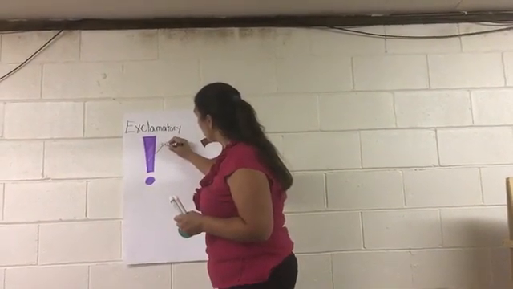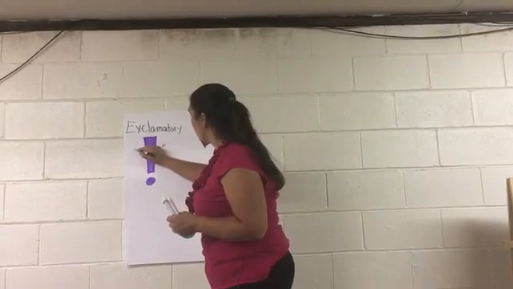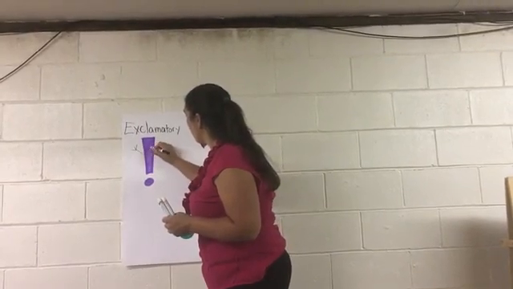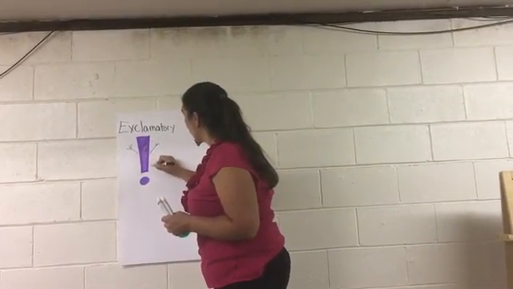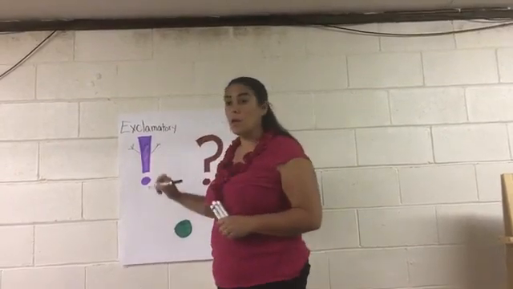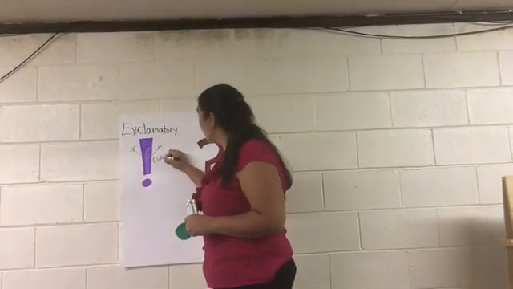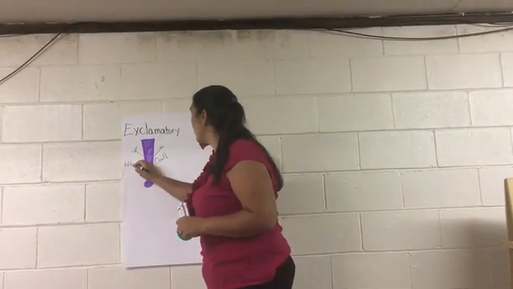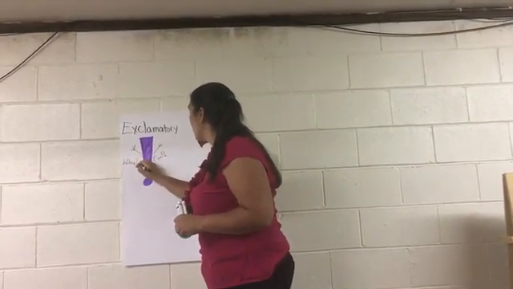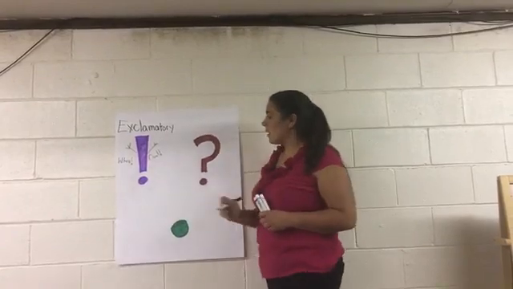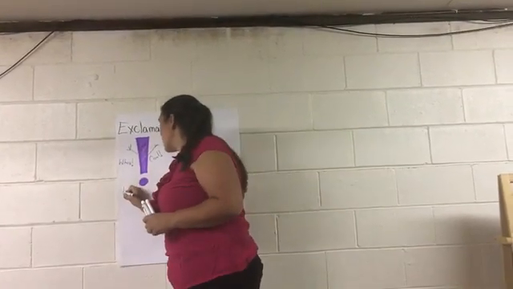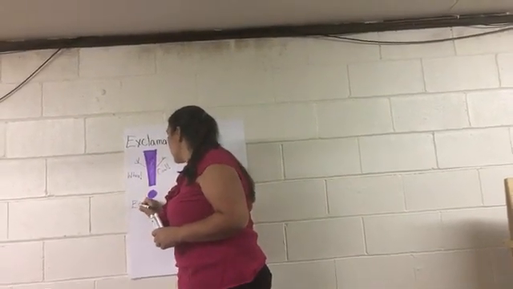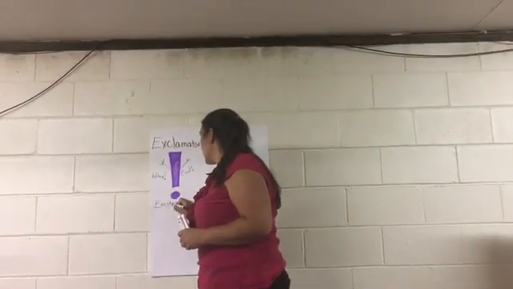So I'm going to draw little arms on this guy here like he's excited and give him a happy face. There you go. And then these are things like cool or whoa. Things like that. There is excitement in the sentence.